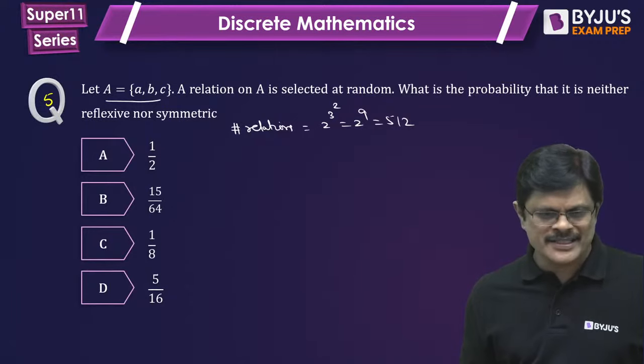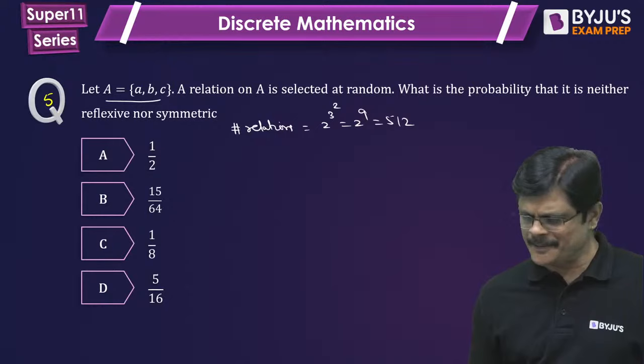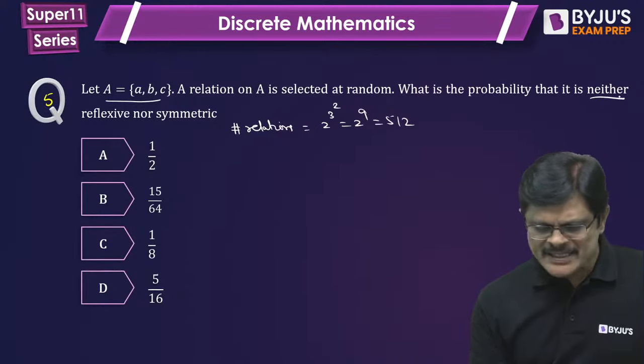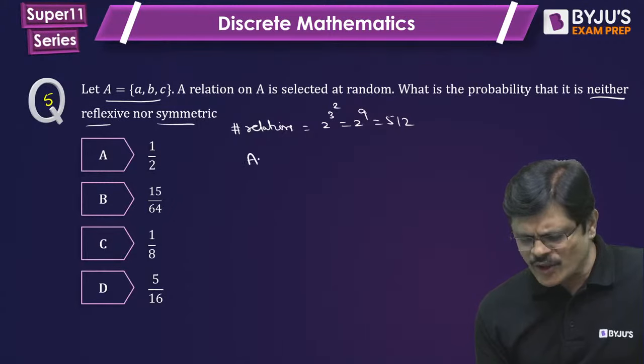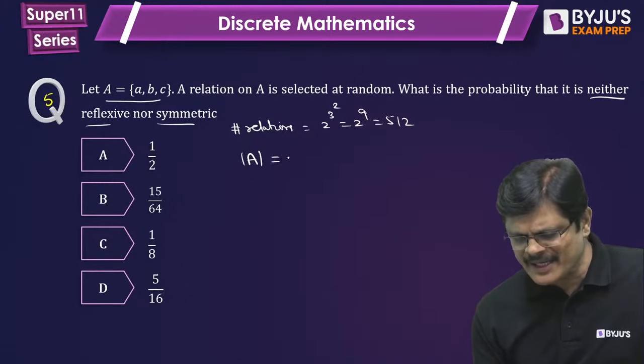Neither reflexive nor symmetric. Dipyan Datta also says 1/8. Why are people saying 1/8? Let us see. Neither reflexive nor symmetric. Now let us see the number of symmetric relations. Let us call this set A, the symmetric relations.